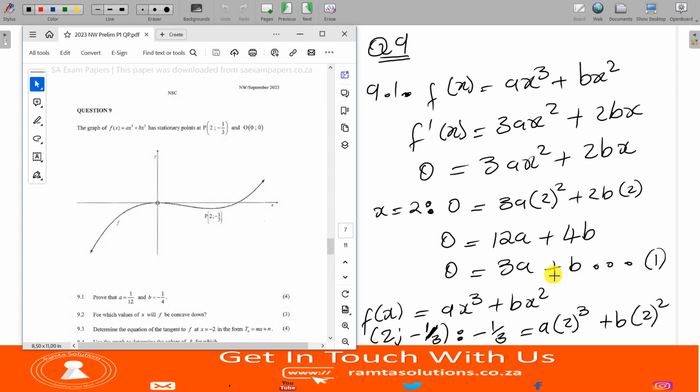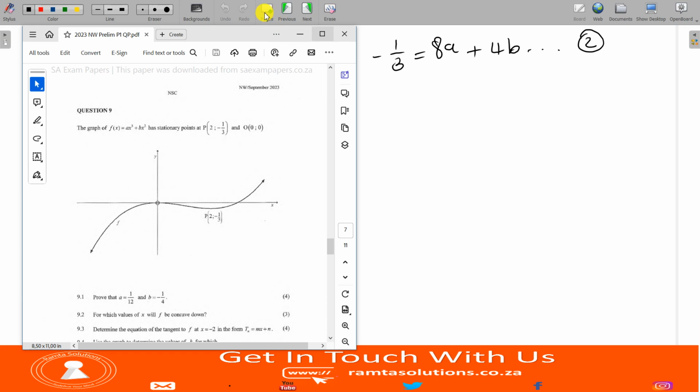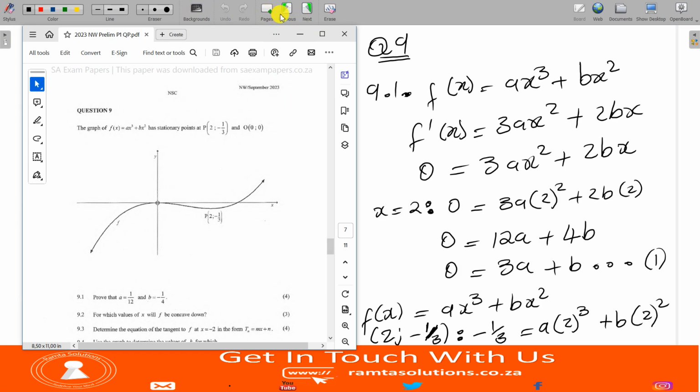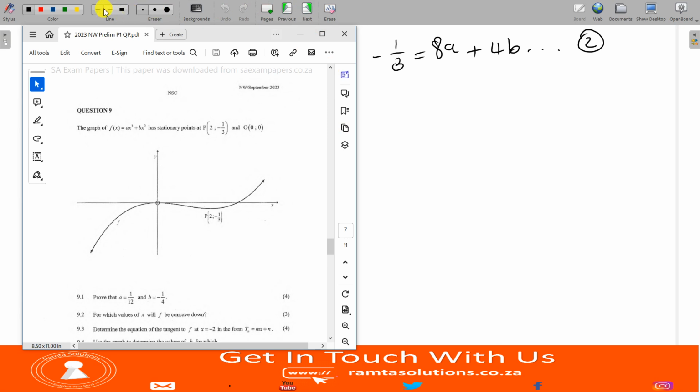I do see now that I have 4b, so I'm going to use equation 3. There's a method that I like using, the elimination method, but it's fine. Let me say b equals negative 3a. This is equation 3, from equation 1.